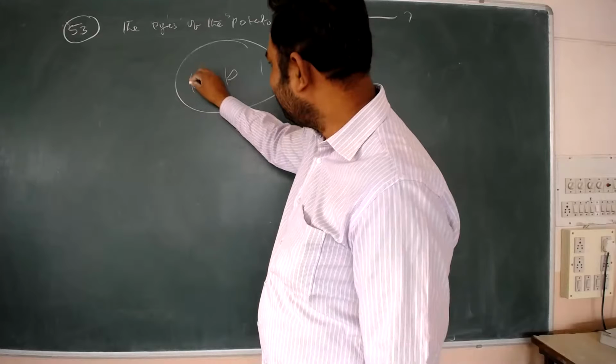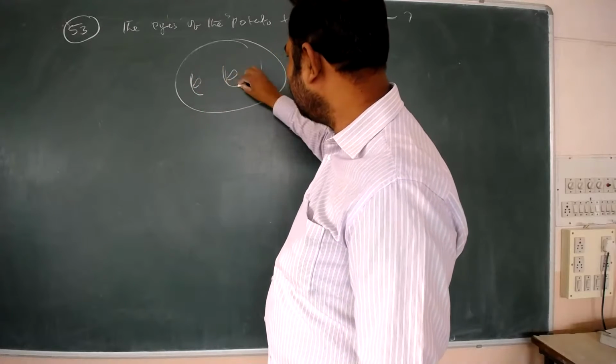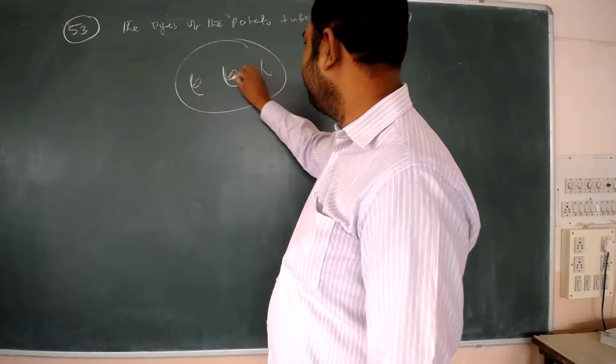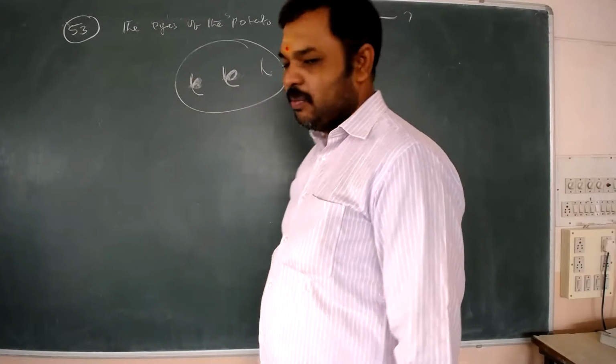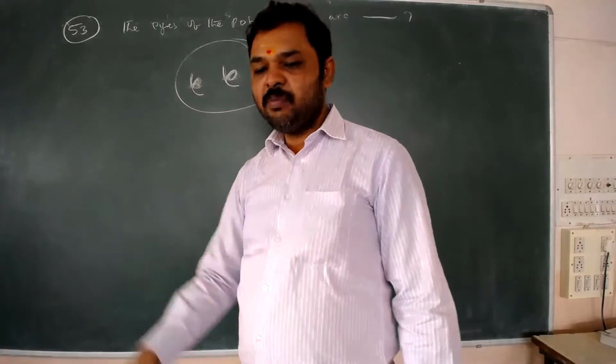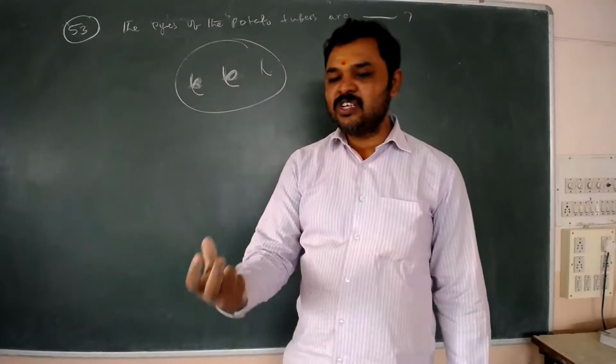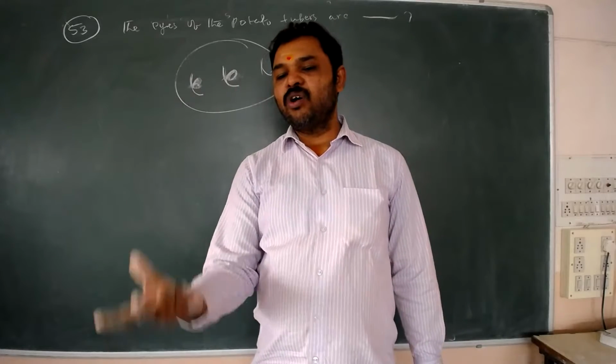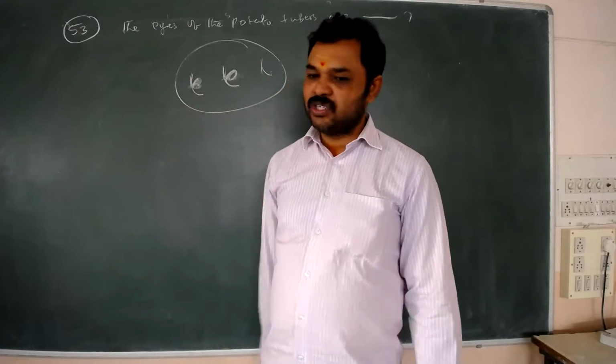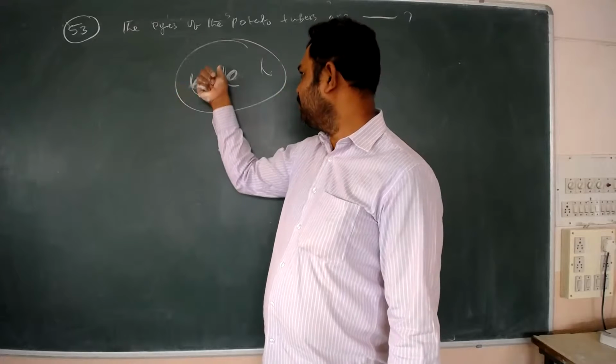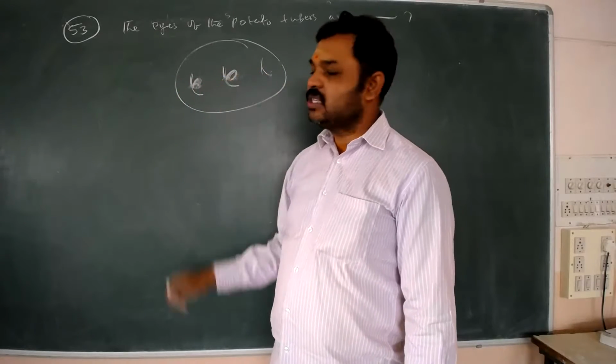But these nodes, how will they be called? Here, looking like an eye-shaped structure, so this is called an eye. Buds will be there. You can take a potato and keep it at home, then it will sprout. Why? Because buds are forming from the axillary buds, from the nodes of this potato.